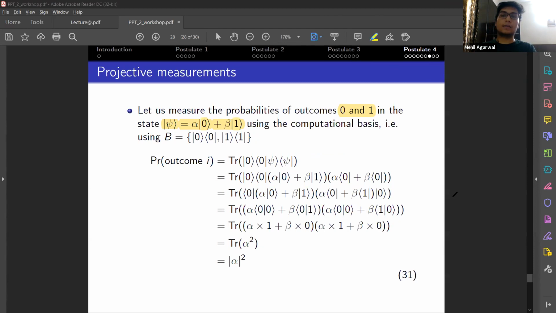Similarly, you can try to work out the probability of obtaining 1 as the outcome, and it will be magnitude beta square.